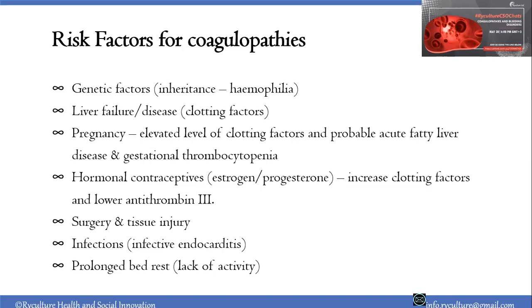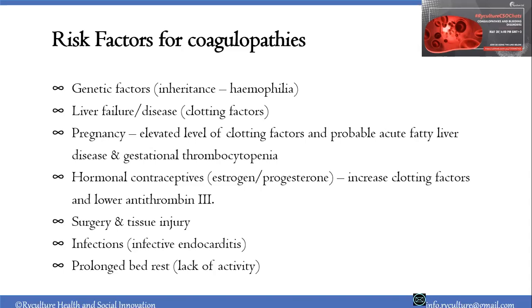Hormonal contraceptives that have been in use in the market are estrogen and progesterone combinations or plain products. They increase the clotting factors and lower the antithrombin III, which is responsible for protecting you from clot formation. As in the chart we looked at, prothrombin is converted to thrombin, and thrombin activates fibrinogen to fibrin. Antithrombin III is responsible for inhibiting the conversion of fibrinogen to fibrin, so clot formation doesn't happen. But when it is lowered, the chances of clotting are higher, and your risk of coagulopathies is also heightened.